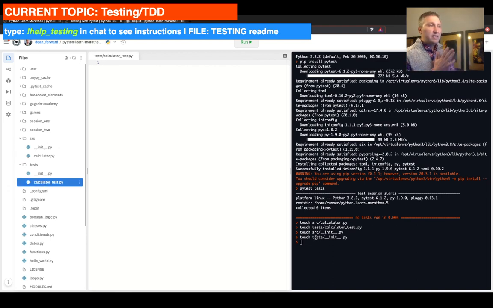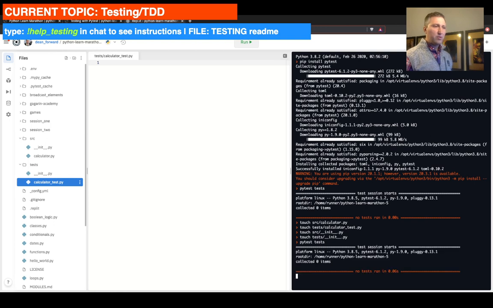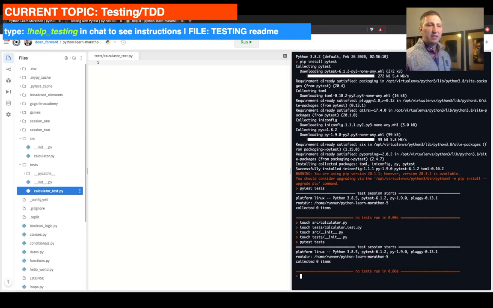Okay, so we have this set up. We have these two files set up. So now let's do pytest tests. It's just going to run through it again. Again, there's nothing to collect. There's nothing to do. But we just have it running. Everything is okay so far.